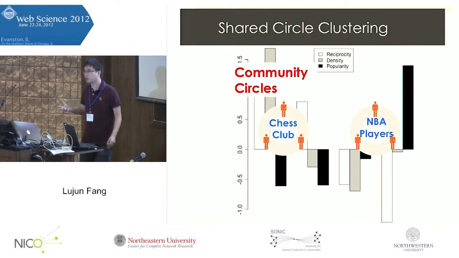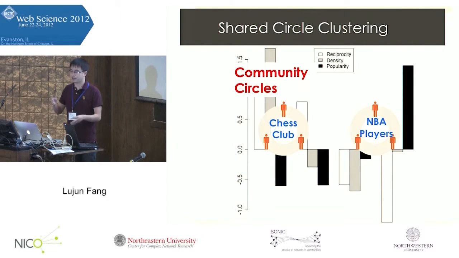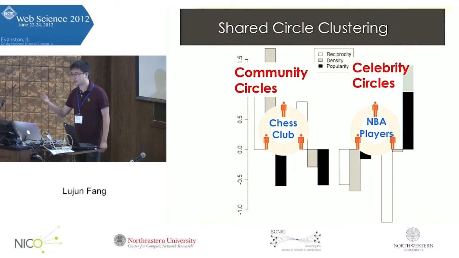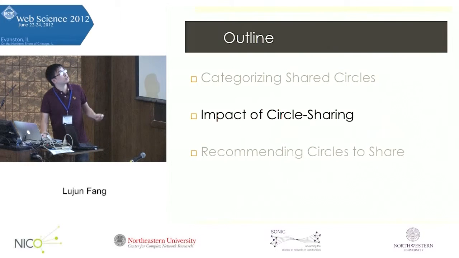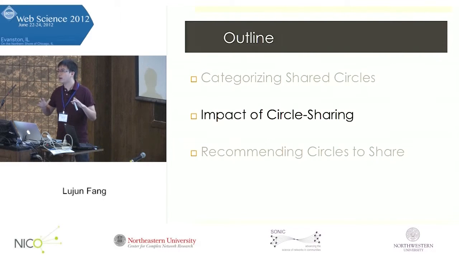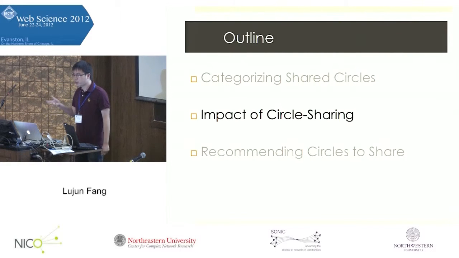They might have reasonable density, but in other cases, they might not be as dense as the community circle we have. Because they represent those celebrities, we call this class of circles celebrity circles. So we have seen these two categories of shared circles. Then we can try to answer the next question: how can we understand the impact of circle sharing?